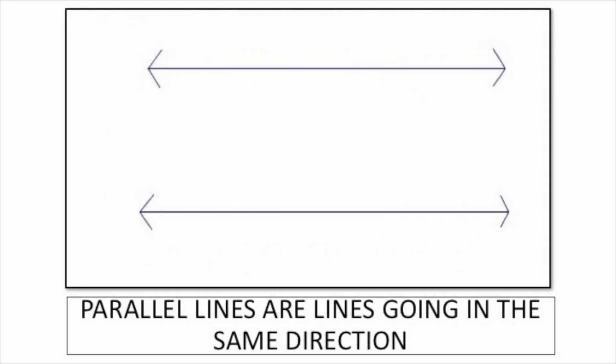Now, parallel lines are lines going in the same direction. Like here, we've got parallel horizontal lines. Are these lines crossing? No. They're parallel, just traveling in the same direction.